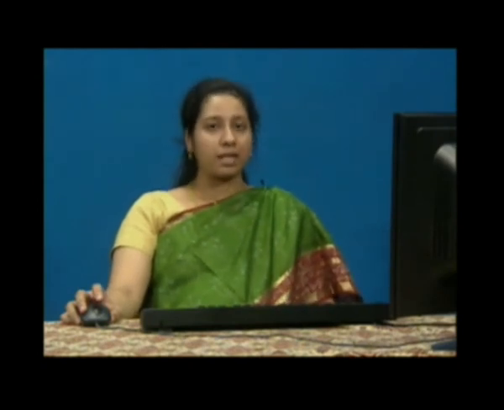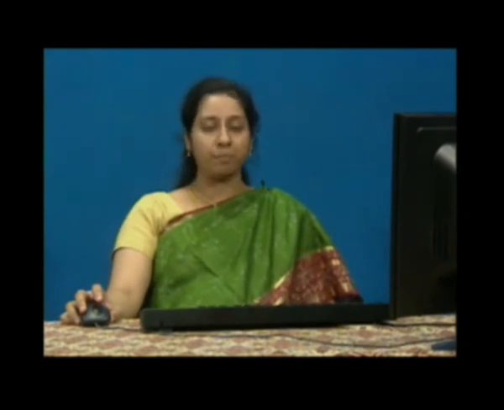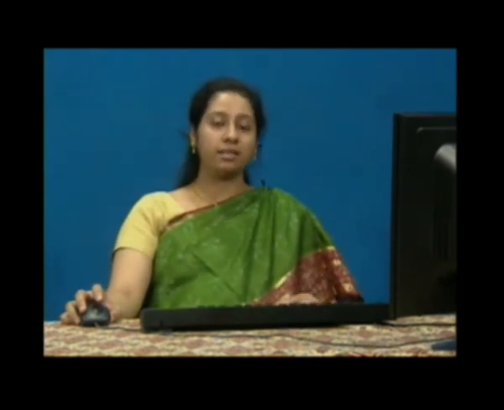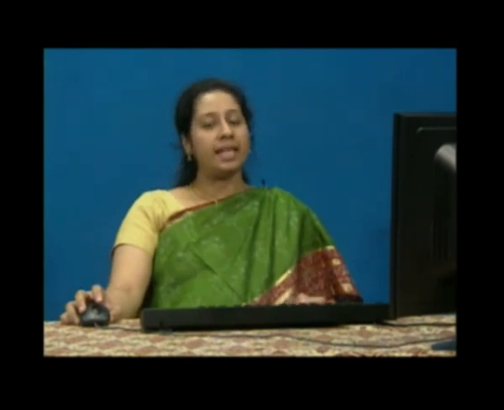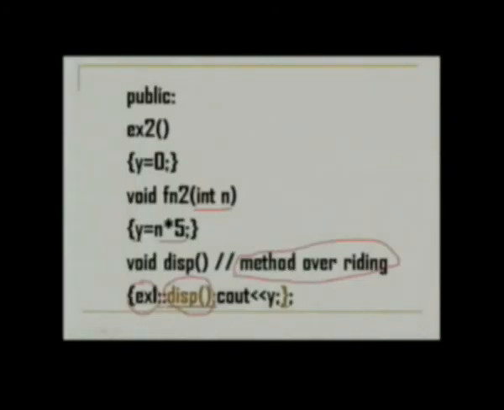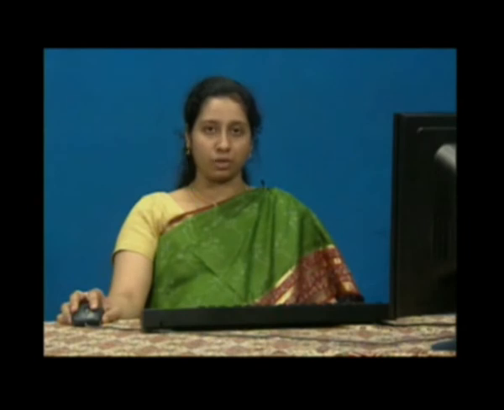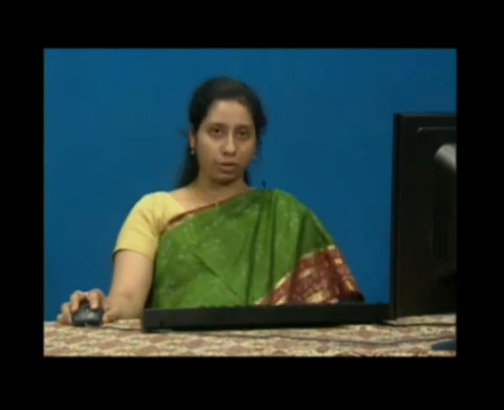Because the same function is defined again in the subclass, this function will hide the function of the superclass. Inside this function, to access the superclass's function, we have to use this syntax: superclass, scope resolution operator and the name of the function. So this will take the control to the display function of the superclass. After that, it will return the control back here. After the display function is executed in the superclass, the control will come back to this statement.